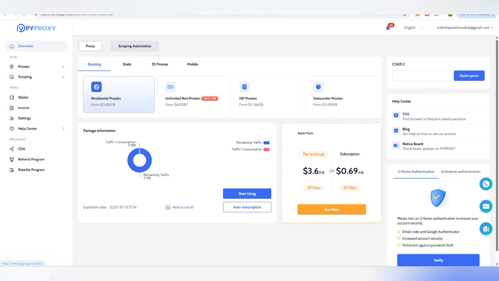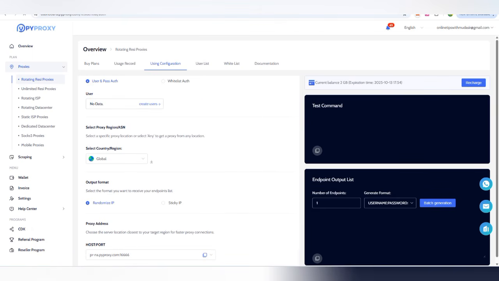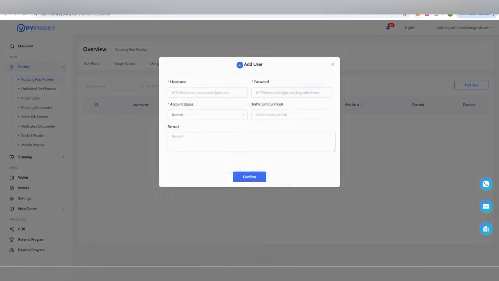But if you want to know what is in our account, there is also pack information, remaining 2 GB I have. Now how will we use it? For that we can click on this start using. There, first of all, there is no data, so we create the user. We have to create a new user, we have to add the user.